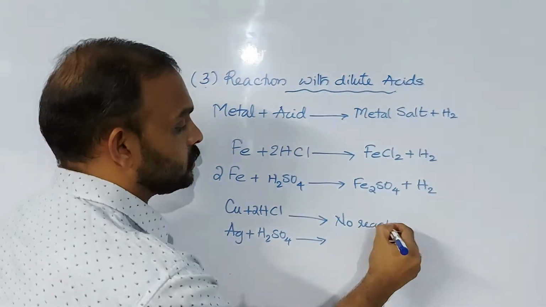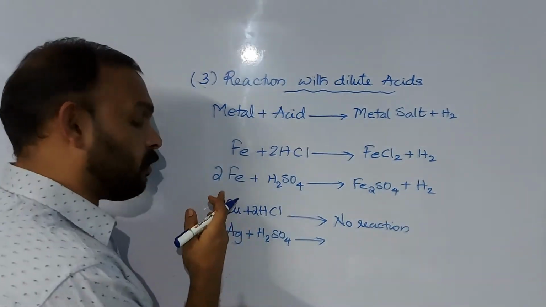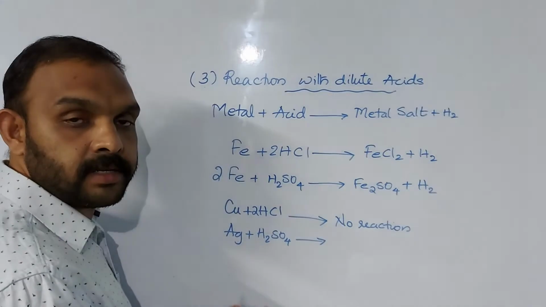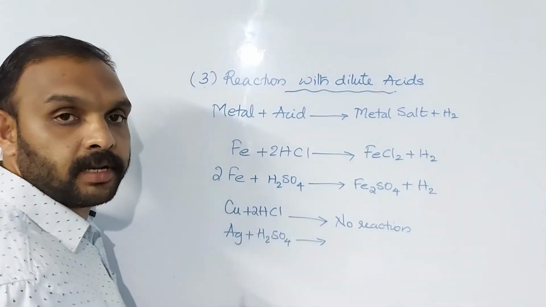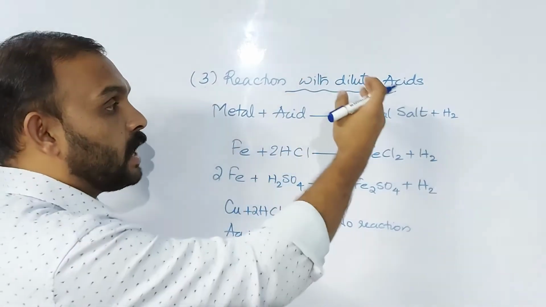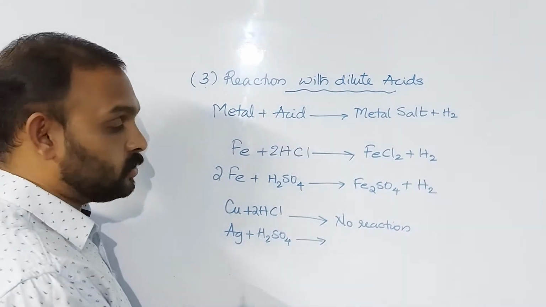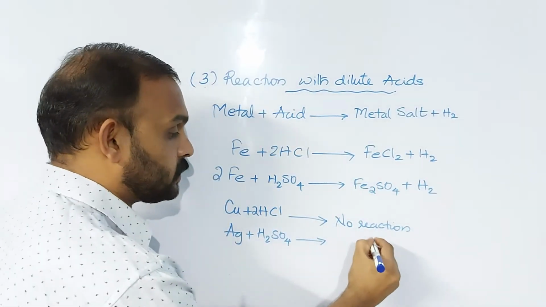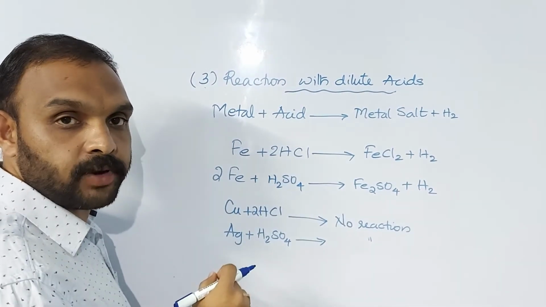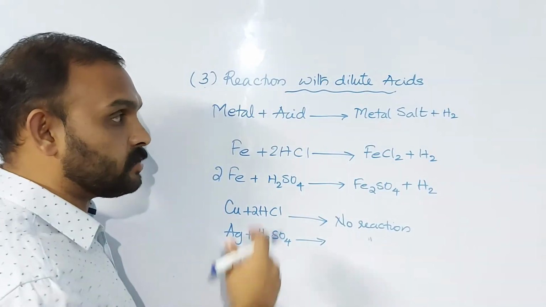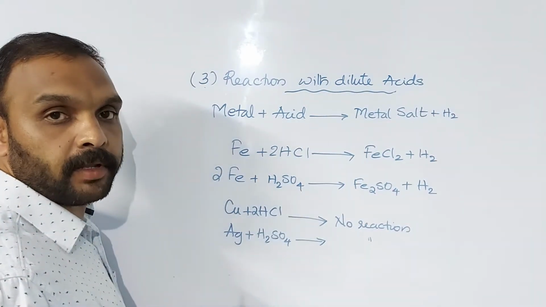Why? Because these metals like copper, silver, gold, platinum, etc., are considered very less reactive metals. They cannot displace hydrogen from dilute acids. So the answer for this type of reaction is no reaction. Is it clear, my dear students? Okay. Now let's move to the next chemical property.